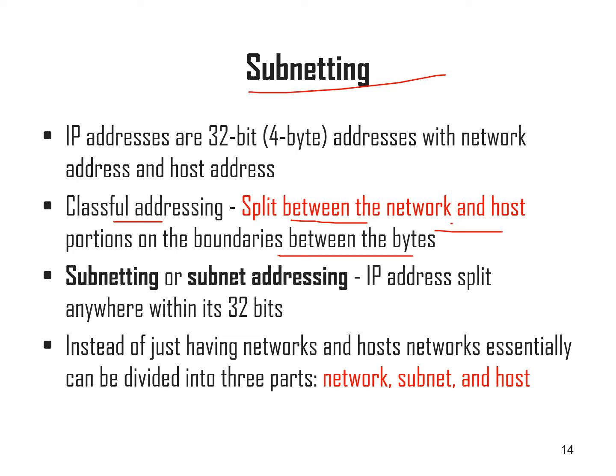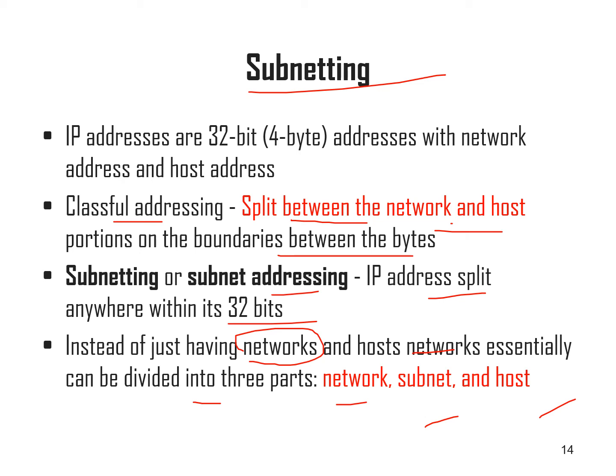What is meant by classless? With the help of subnetting or subnet address, the IP address can be split anywhere within the 32 bits. Right? So that is actually subnetting. Instead of just having network and host, it can be divided into three parts: network, subnet, and host. So this is called subnetting, and here we can call it classless addressing.